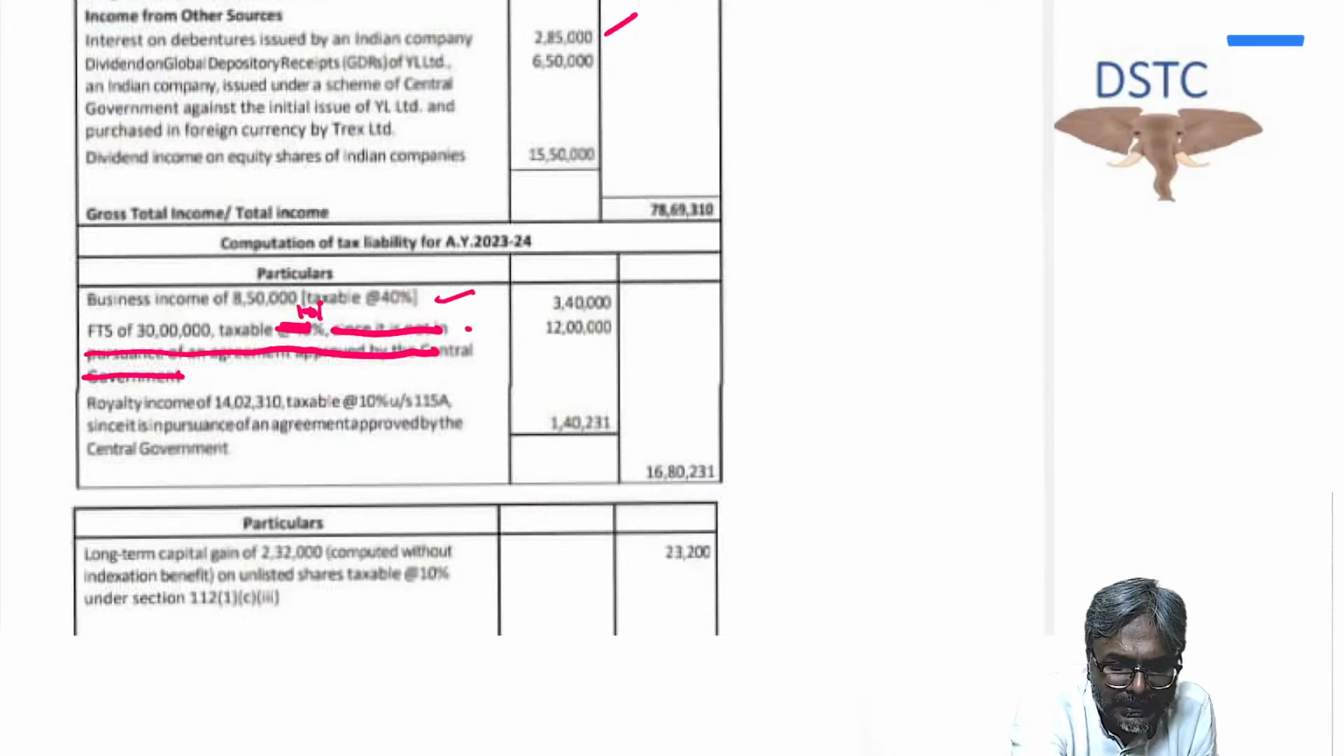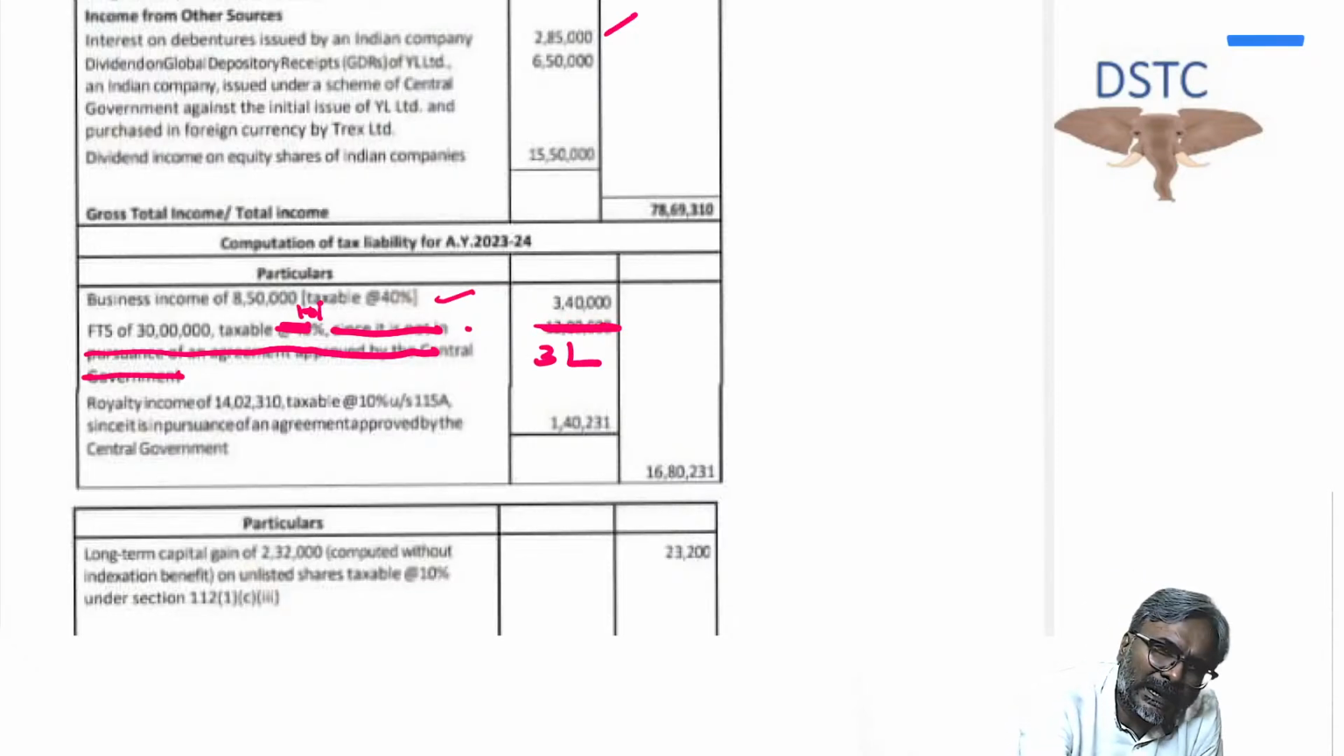FTS would be at 10% because in this particular context, the reference of this being approved from the agreement has not been given. This is an error from the ICAI which has been rectified subsequently by them. This information about the approval has not been given. So please ignore this 40% which they have done, and therefore FTS would be at 10%, which is 3 lakh rupees.